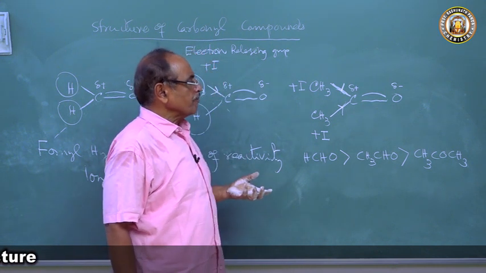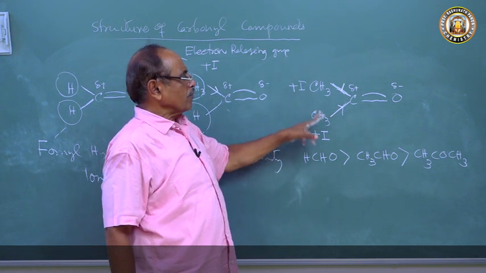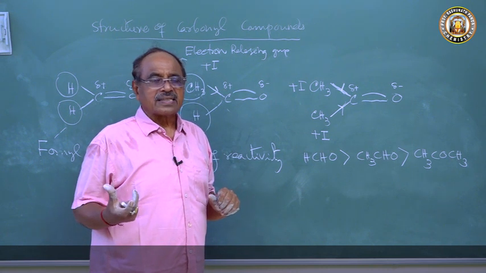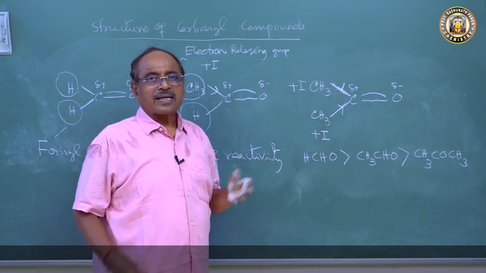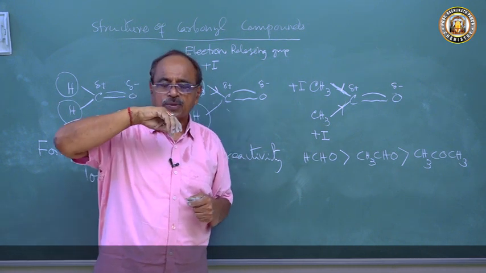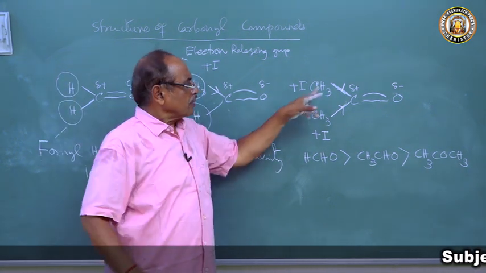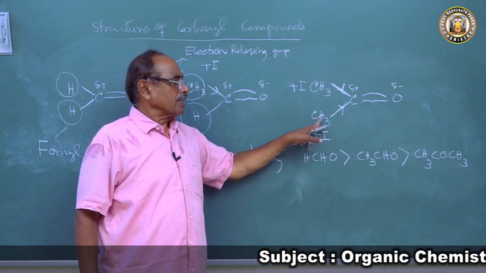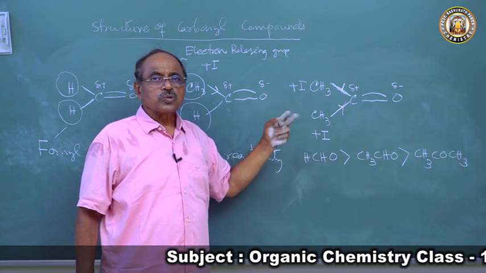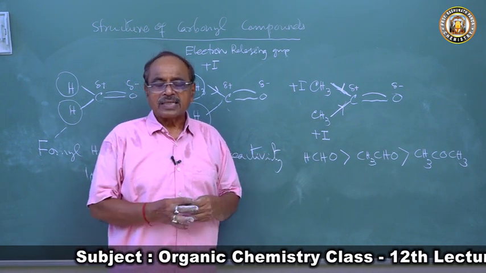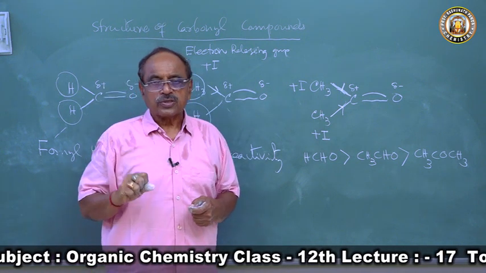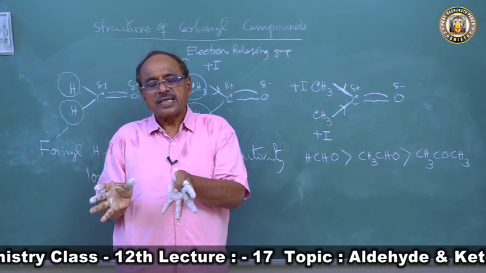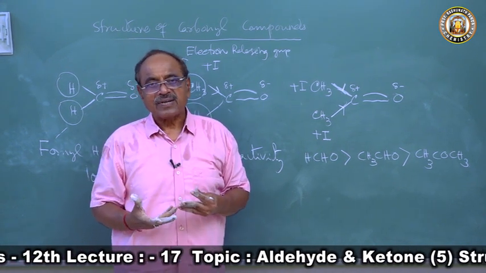Then what more can we say? If you go on increasing the number of alkyl groups, the reactivity of the carbonyl group will decrease. The carbonyl group, I have explained to you, the carbon atom has a positive charge, carbonium character, oxygen character. If we go on increasing the bulk of the alkyl group, two things will operate here. Alkyl groups are bigger groups, so they will occupy more space. Hence, they will create a bulk effect that is called